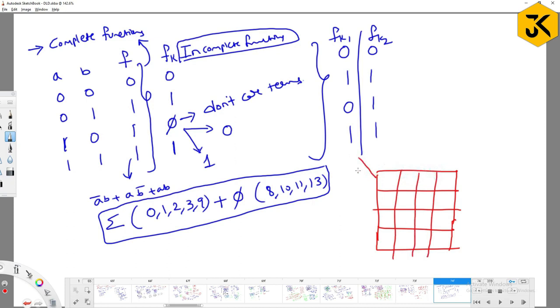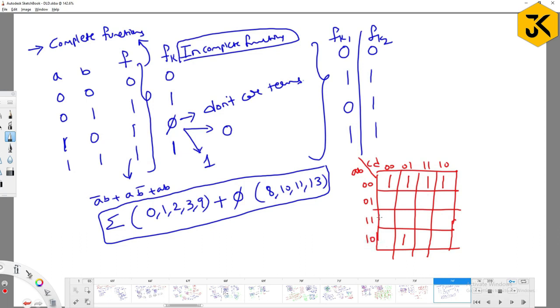I can take the terminology ABCD. This is 0, 0, 0, 1, 1, 1, 1, 0 along both axes. What are the values of 0, 1, 2, 3, 9? 0, 1, 2, 3. What is 9? 1001 is 9. Am I right?